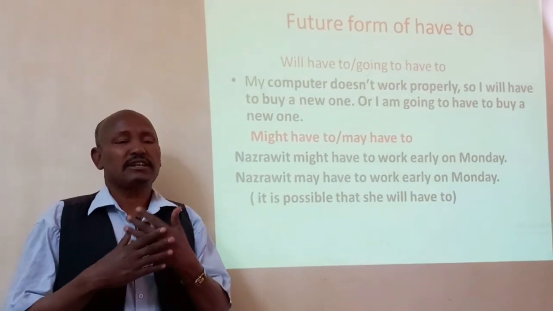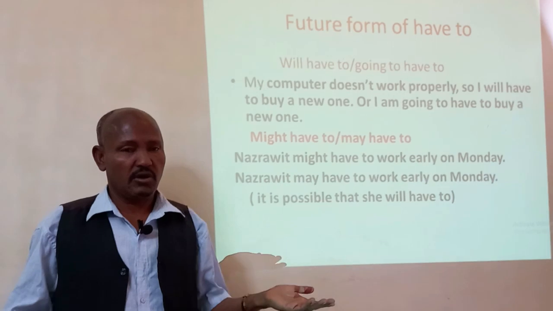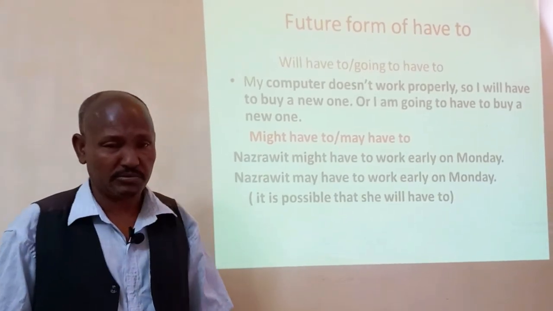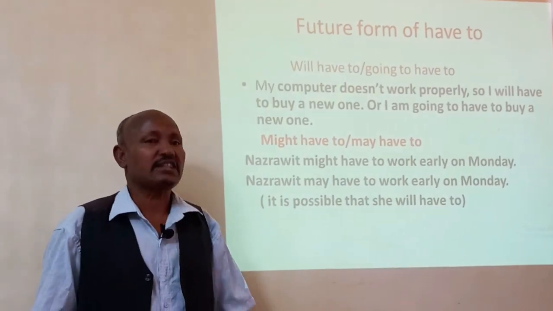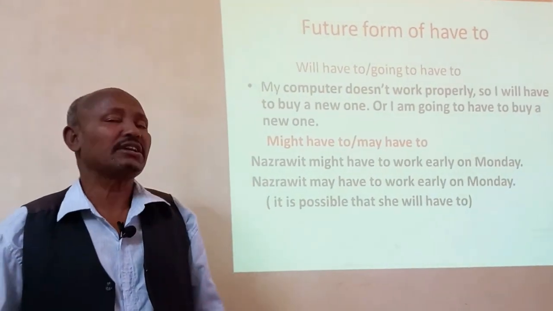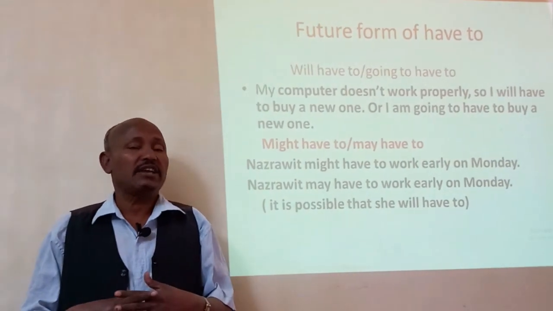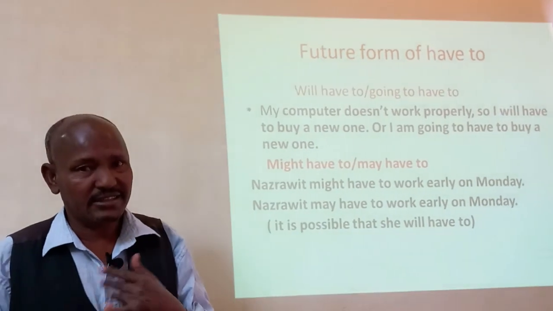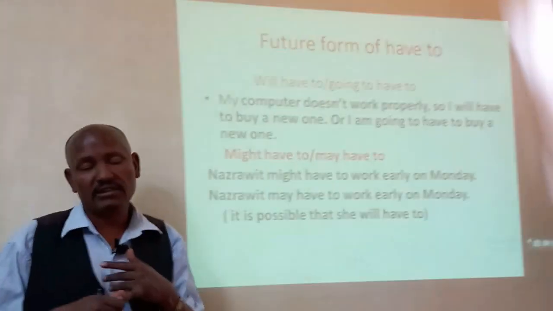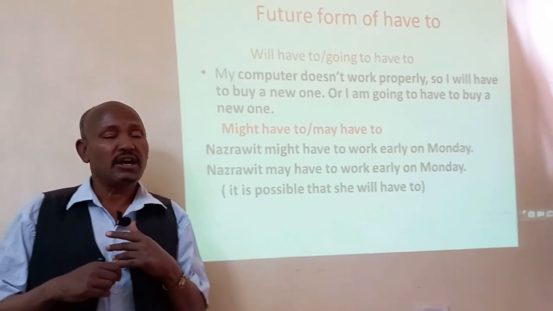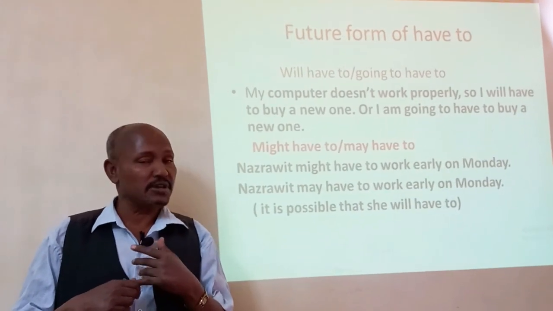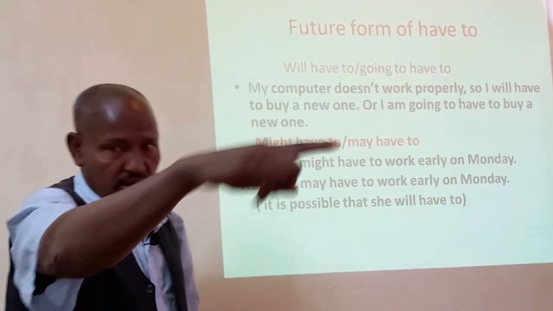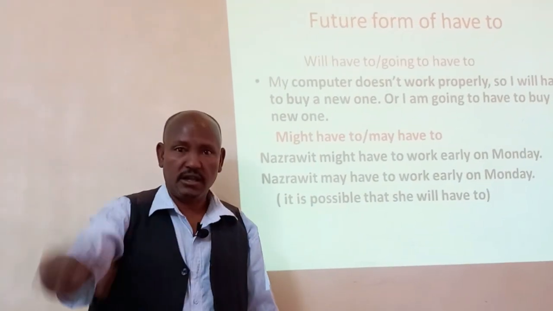So possibility is expressed like this: may have to or might have to is possible, will have to possible, and I'm going to have to for future, it's possible. This also indicates something about the future that may happen or may not happen. Totally, have to shows what is called a necessity verb, which is important in making positive, question and negative forms for present, past and future tenses. This is for today's lesson.